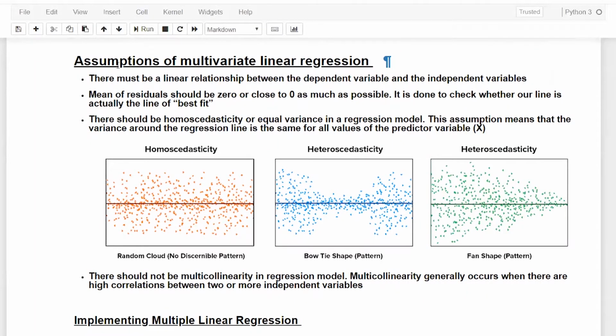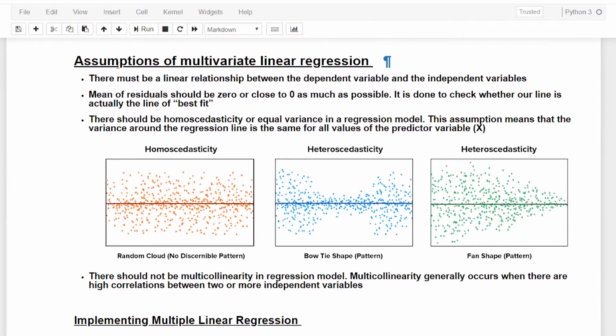The first assumption, which is quite evident from the formulation of our hypothesis, is that there must be a linear relationship between the dependent variable and the independent variables. So the assumption is that a linear combination of independent variables will be good enough to predict the value of the dependent variable. Okay.